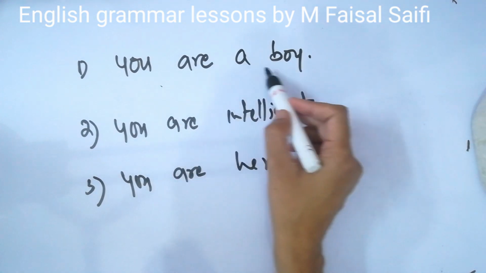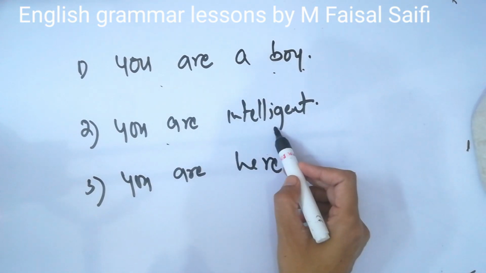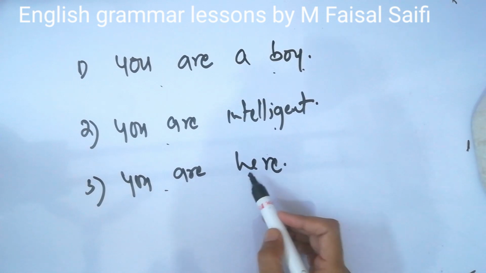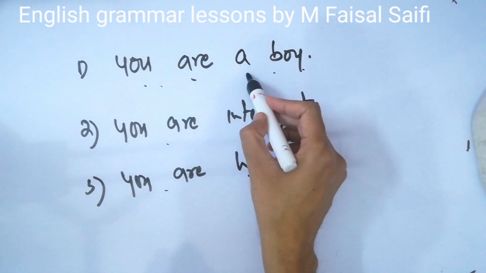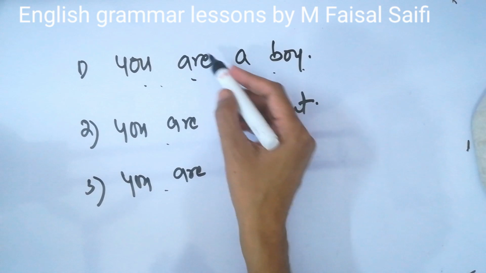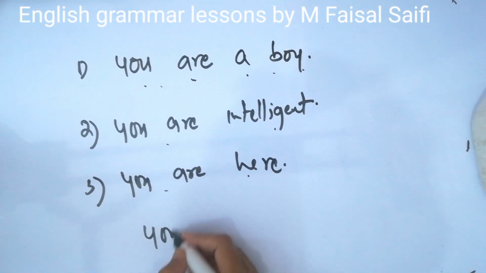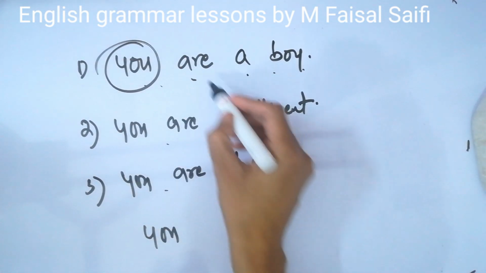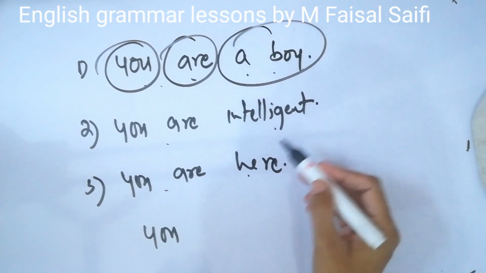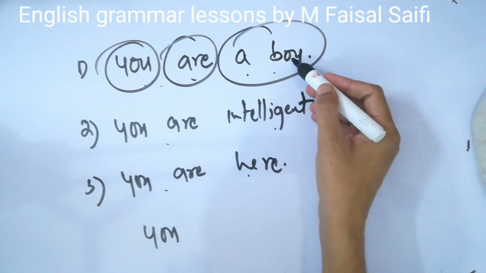When I write "You are a boy," "You are intelligent," and "You are here." Take "You are a boy." You is the subject part, this is the verb part, a boy. Now we have to see whether this boy is an object or a complement.